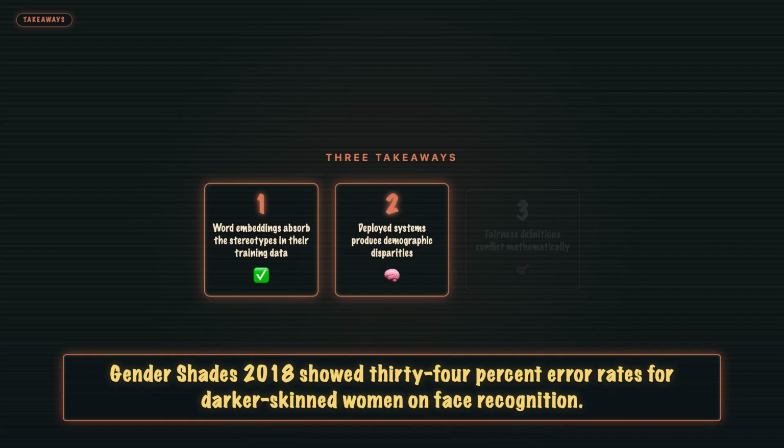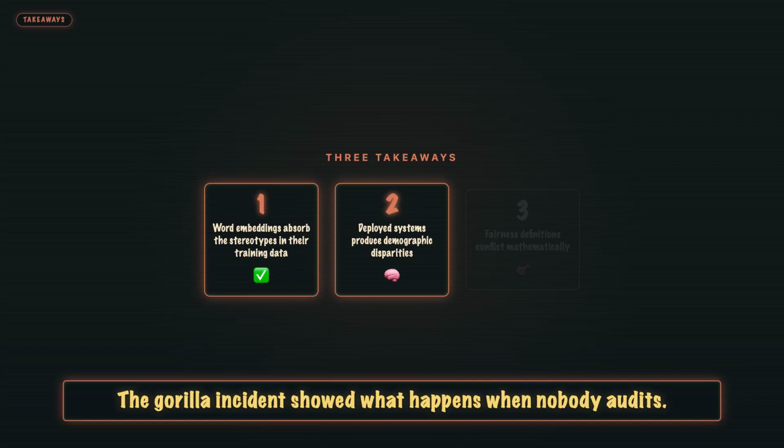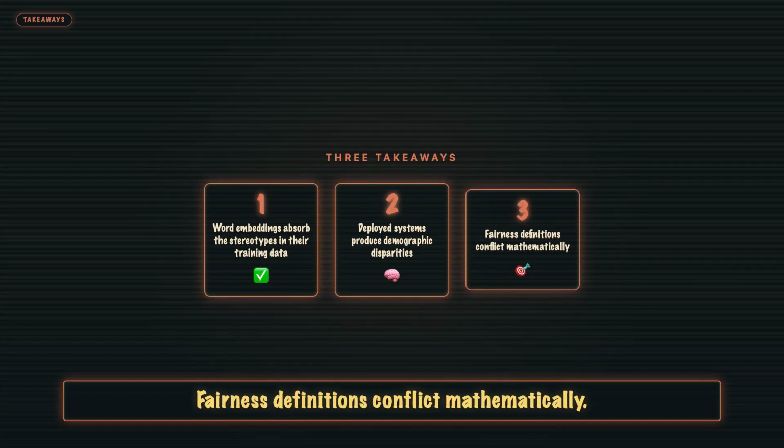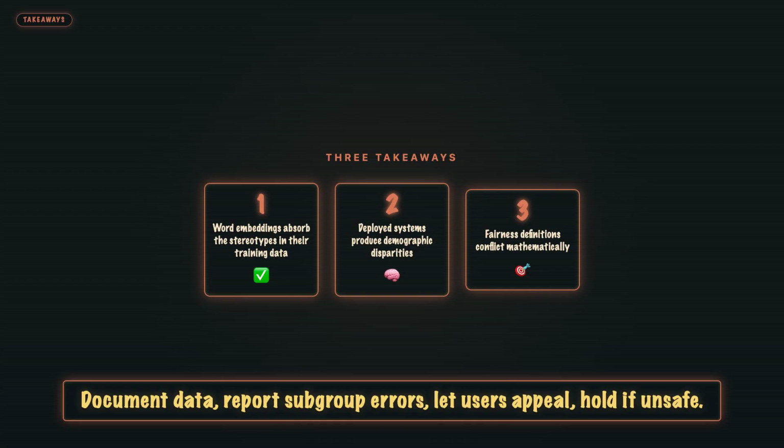Gender Shades 2018 showed 34% error rates for darker-skinned women on face recognition. The gorilla incident showed what happens when nobody audits. Three. Fairness definitions conflict mathematically. You cannot ship a neutral model. You can ship an accountable one. Document data, report subgroup errors, let users appeal, hold if unsafe.